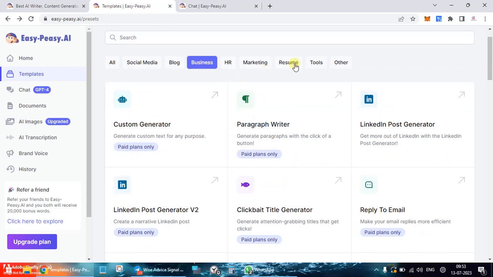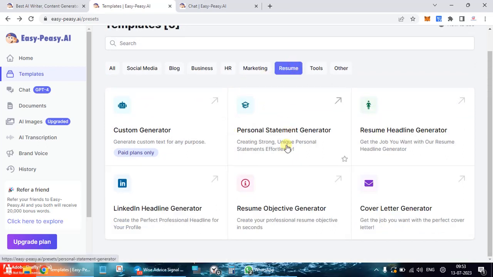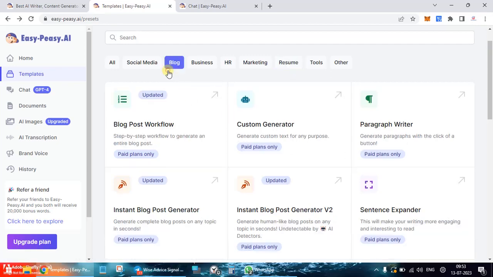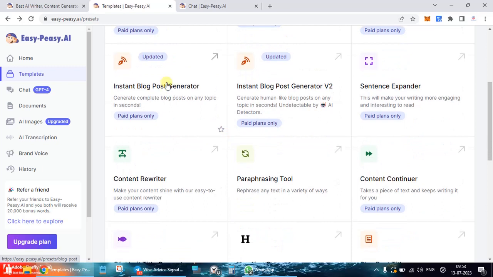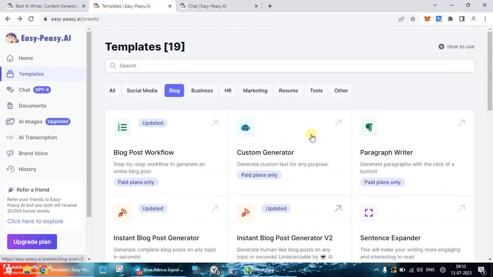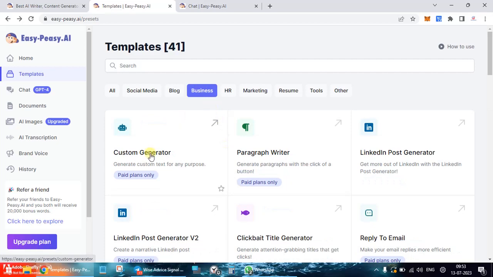Business, resume, blog. Okay, let's try a blog. Instant blog post generator. You can see over here it's paid plans, paid plans, paid plans. More than 50% of what I could see, business, marketing, is paid plans.